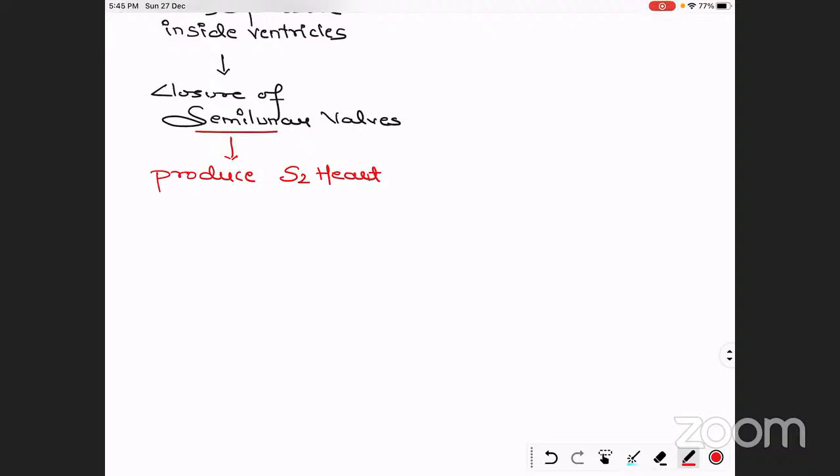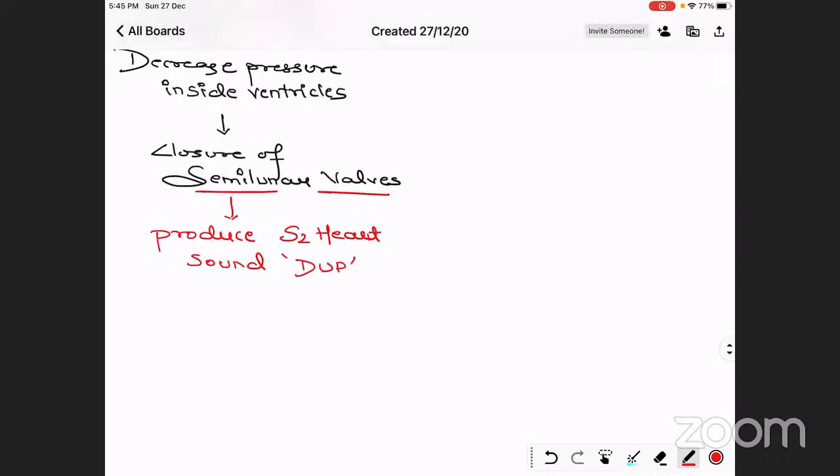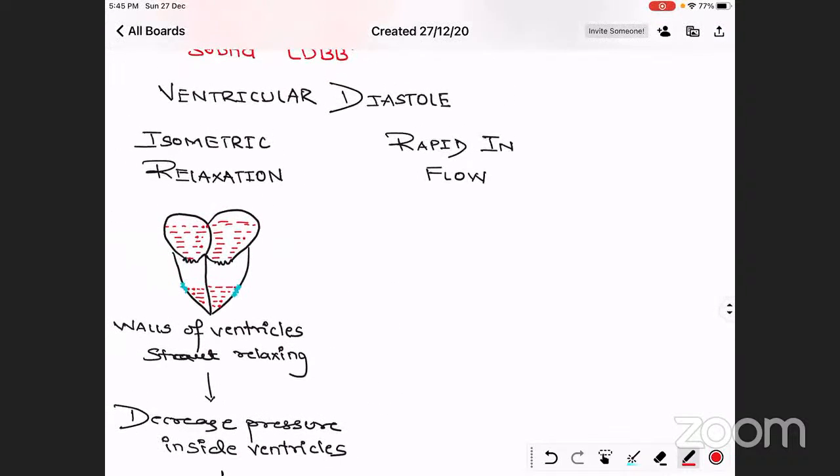You have to remember that. Okay, so the S2 heart sound is going to be produced, and that is "dup", D-U-P, dup. So first is lub, second is dub. Lub and dub. Okay, so this is all about the isovolumetric relaxation stage.